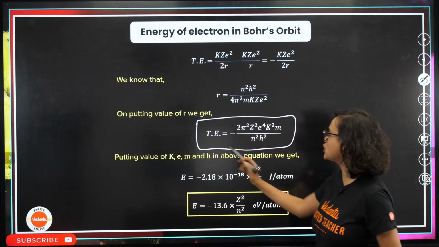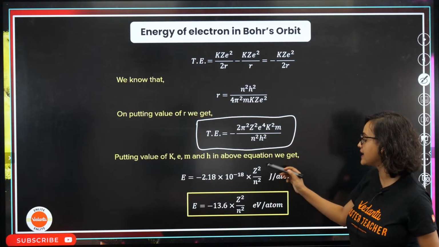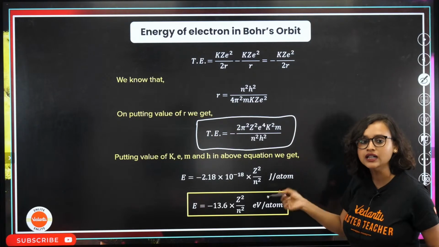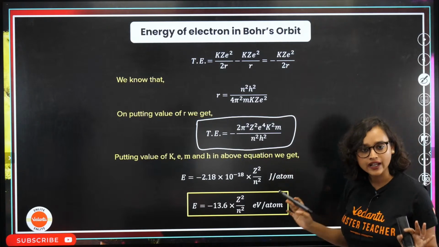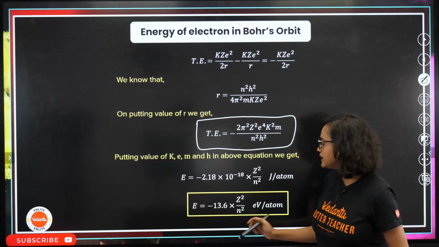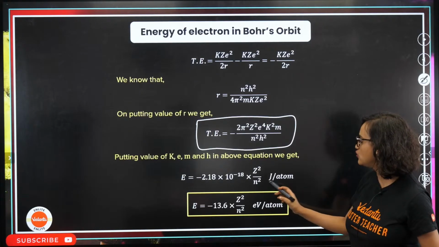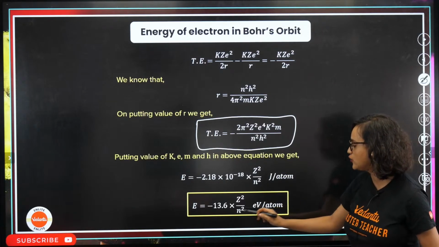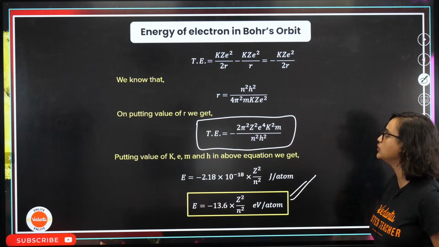Anyway, once we put all of these, we will find that E is equal to minus 2.18 into 10 to the power minus 18 Z square by n square. Why? Because Z and n are the variable ones. So this was in joule per atom. Now if we change it to electron volt per atom, then this is our formula.